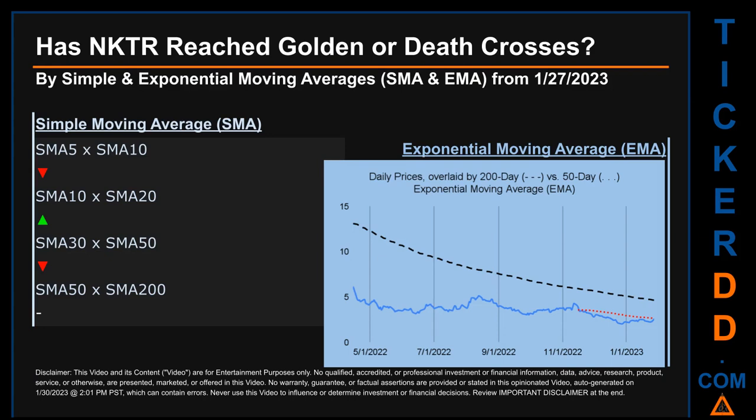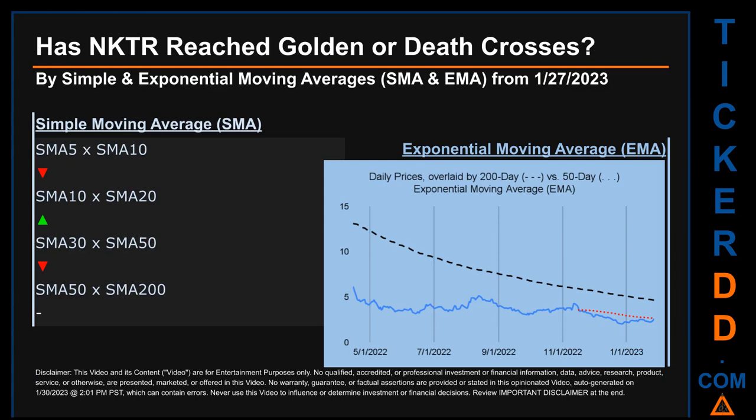Has NKTR price reached golden or death crosses? Golden cross and death cross are basic signals that compare average prices across two specified trade day ranges, a short-term versus a long-term range. For example, 5-day versus 10 trade days. Essentially, a golden cross is a bullish signal. It appears when a ticker's short-term moving average crosses above its long-term average. Vice versa, a death cross is a bearish signal when the short-term crosses below its long-term moving average.